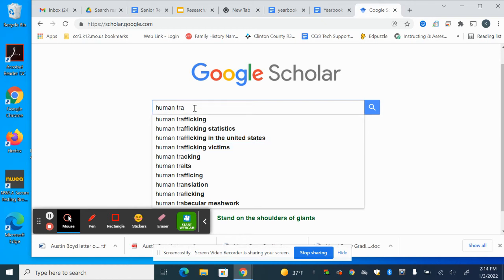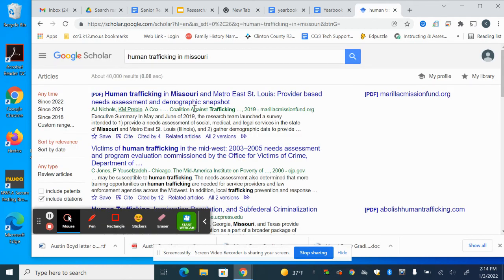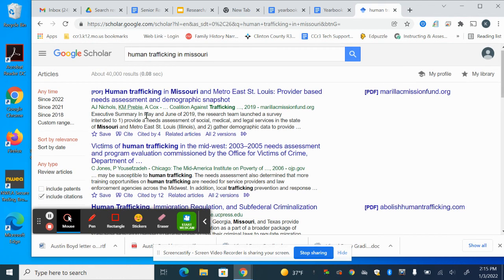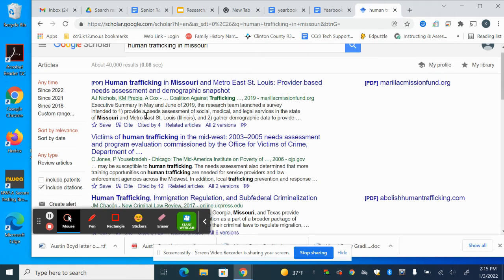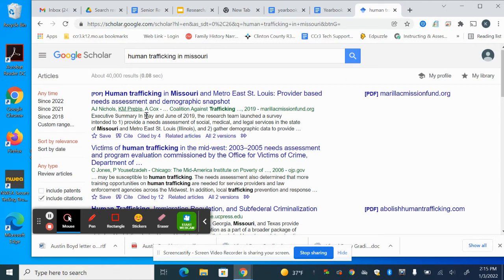So I can even add trafficking here in Missouri if I wanted to. Not that I'm going to find anything, but lo and behold, right here at the top, I do get some information about human trafficking in Missouri. So as you're searching, please make sure that you pay attention to the search terms that you're using.